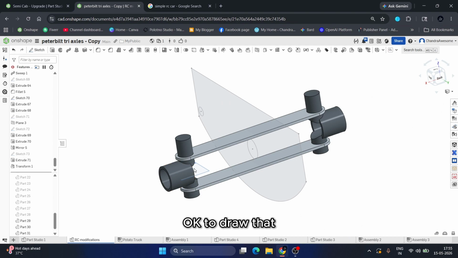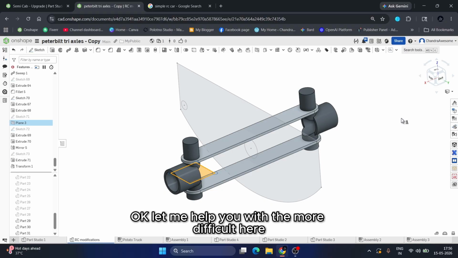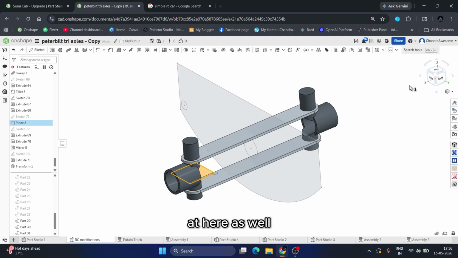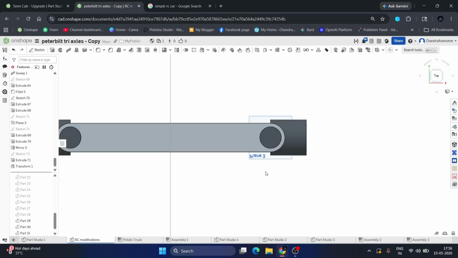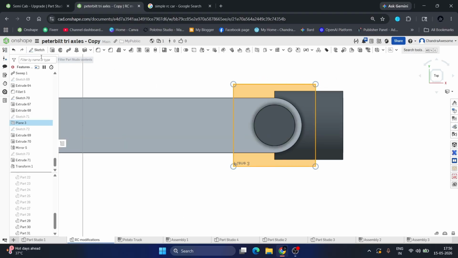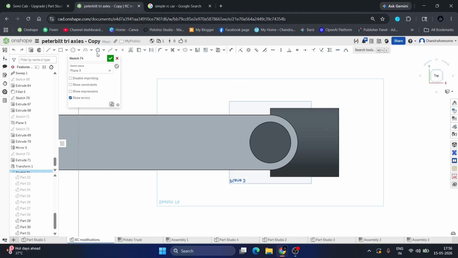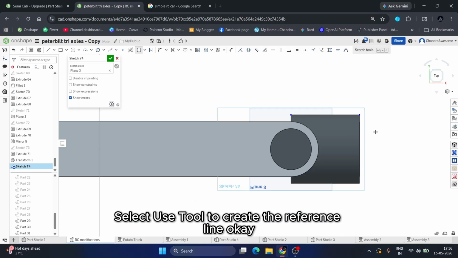Okay, to draw that, just choose the plane again. Okay, I think we missed something. Let me help you with the modification here as well. Select the top plane, select the plane that we have created, select sketch, select use tool to create a reference line.